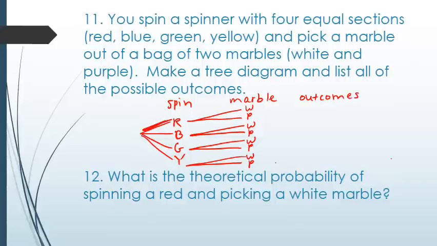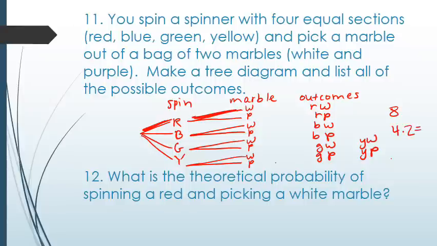So I could get a red and a white, a red and a purple, blue and a white, blue and a purple, green and a white, green and a purple, yellow and a white, yellow and a purple. Those are all my outcomes. And so you'll notice here I have a total of 8 outcomes. And again, I can use the counting principle to check that. There were 4 outcomes on the spin, and there were 2 outcomes on the marble. So 4 times 2 would get me to 8.